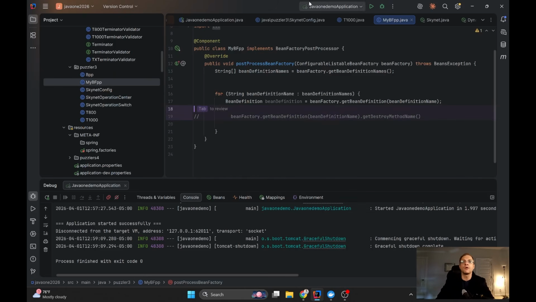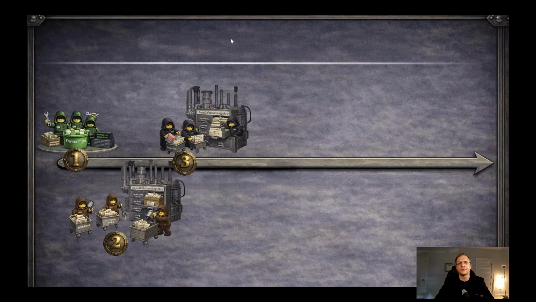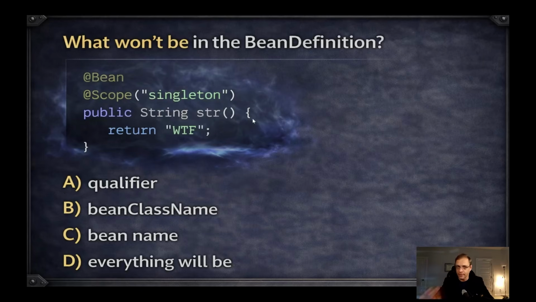But before using this mechanism, let me give you another riddle. Just to summarize the timeline again, we have the environment post-processors which fill our environment. The next step is to collect the bean definitions. The next step is to iterate through them and maybe correct them, maybe fix them, maybe check them. And then the question for me, and we will understand what is the problem with the bean factory post-processor.